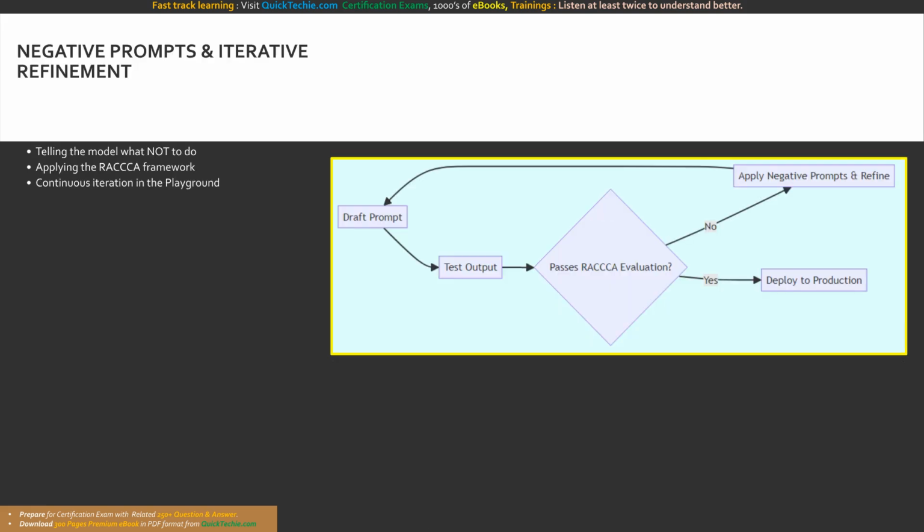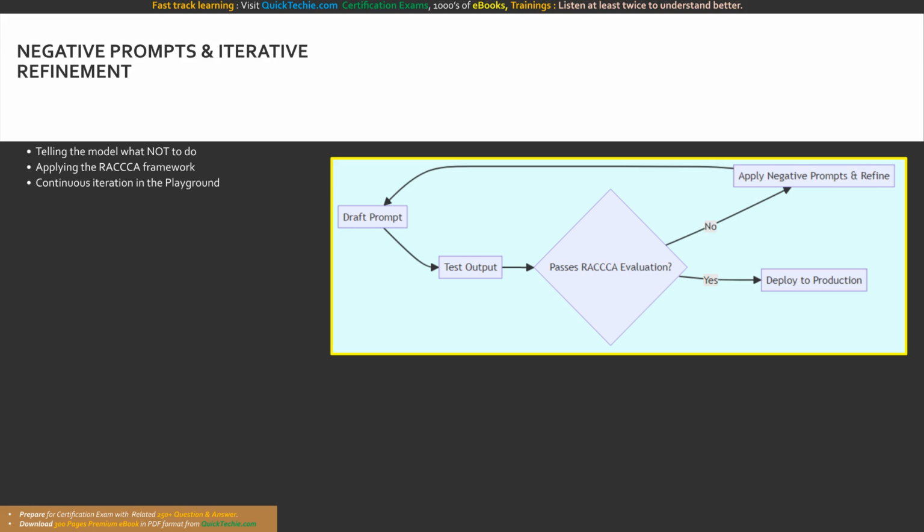Our final elements of an effective request deal with refinement and constraints. Sometimes telling the model what to do is not enough. You must explicitly tell it what not to do. This is called a negative prompt.